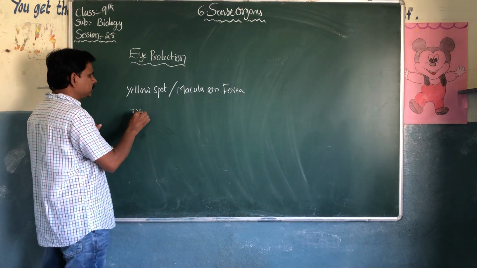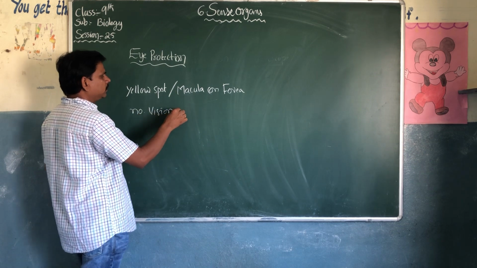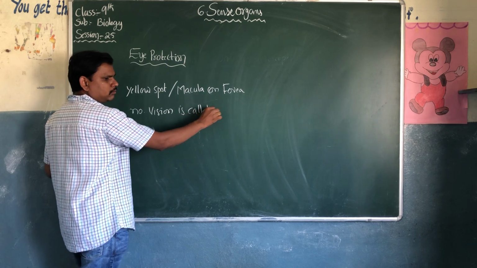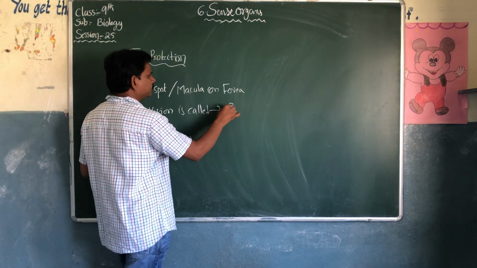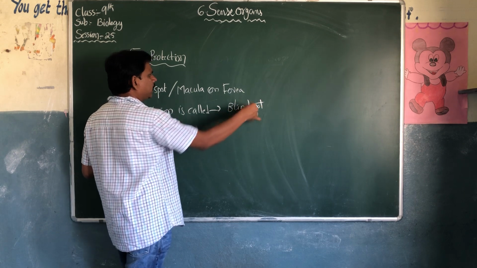The yellow spot is also called macula or fovea, for best vision. No vision is called the blind spot. Is there any blind spot or not in our eye?